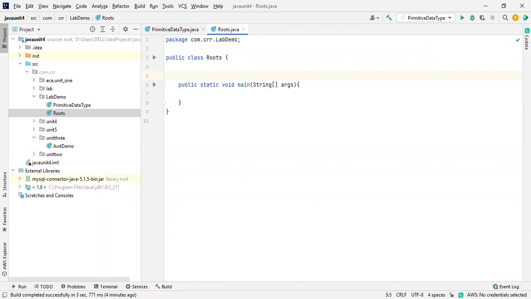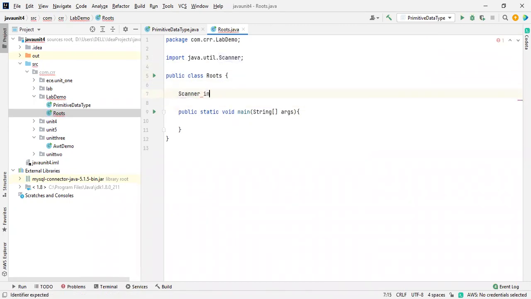Like, here I'm taking a Scanner for inputs. So do not initialize over here. You should not use new over here because it is outside the main, right? This is wrong. Don't initialize over here. Just make a reference name and then use it inside.